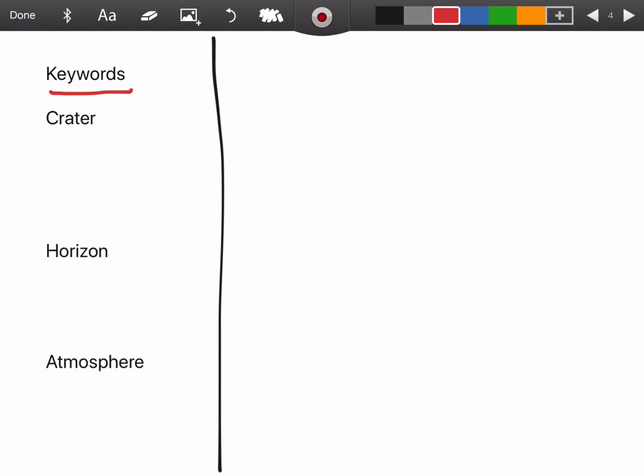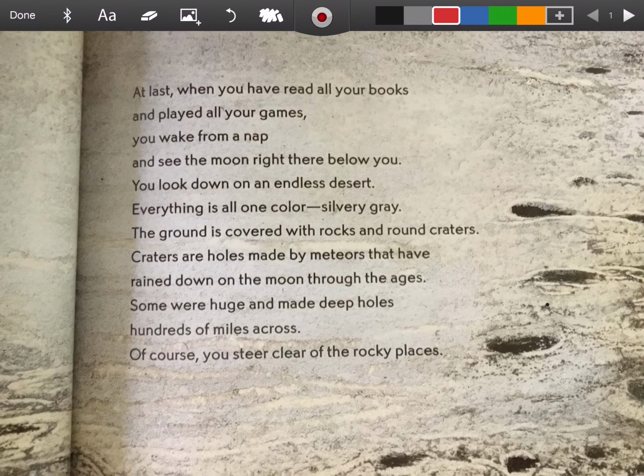Good morning, class. Today we are going to be looking at our book that we just listened to the YouTube video of, called If You Decide to Go to the Moon. I'm going to show you how to do a keyword summary today. Keywords are words that you think are very important, that if somebody was to read this text, they would be words that somebody would need to know. So I like to think of keywords as often words you'd find in the glossary.